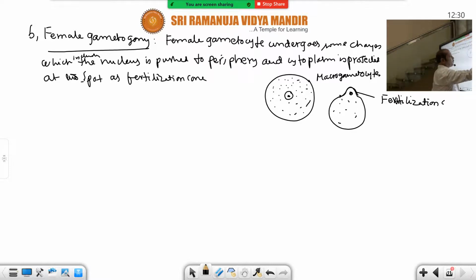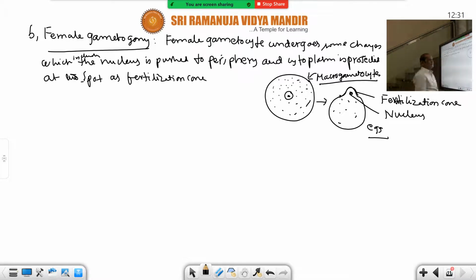The central nucleus is pushed to the periphery. These changes occur during the production of the egg. Now it becomes the egg.